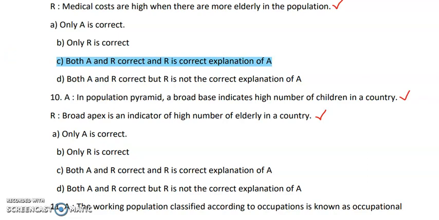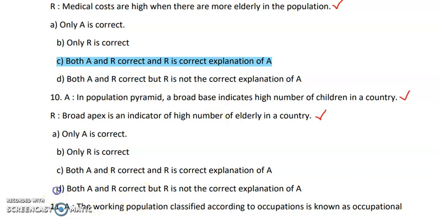Means R, broad apex is an indicator of a high number of elderly in a country, is not giving the correct explanation to the A statement, that is in the population pyramid a broad base indicates a high number of children in a country. So the first statement is related to broad base and the second statement is related to broad apex. So as they are not giving the correct explanation, option D is the right answer for this question.